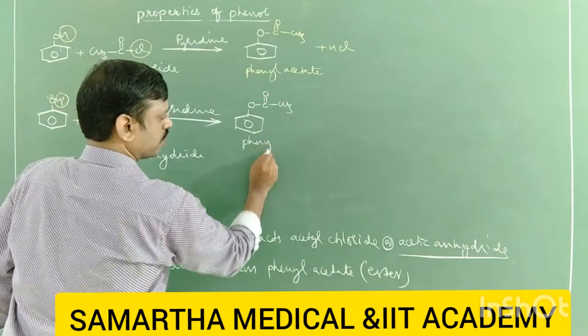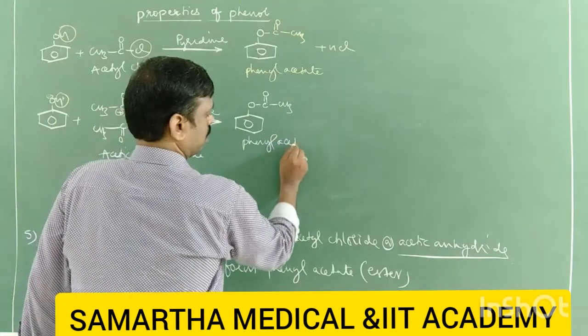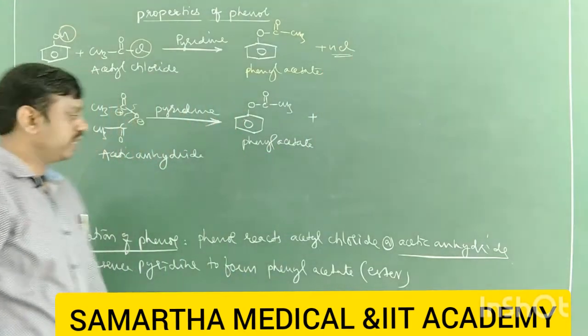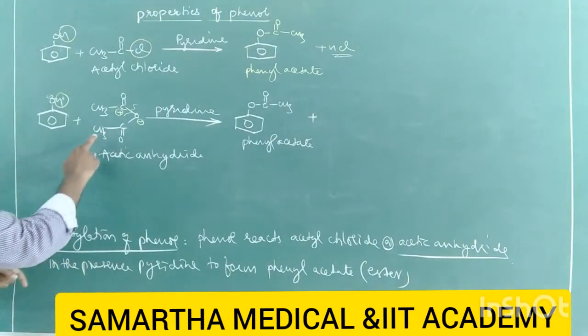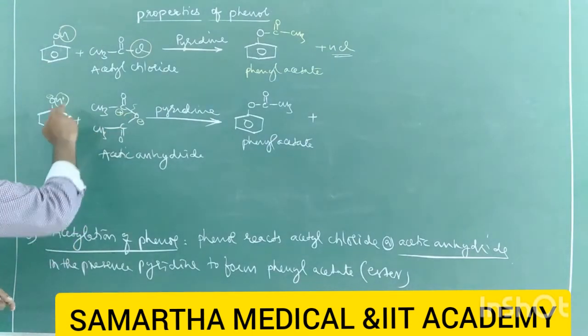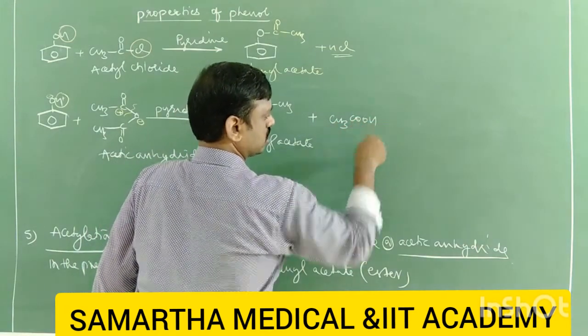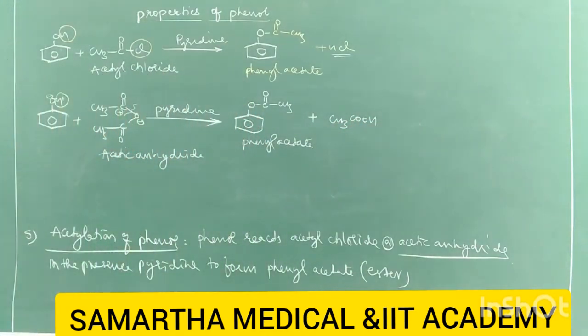Phenyl acetate is the product, but the byproduct changes. Here the byproduct is hydrochloric acid, but here the byproduct is CH3COOH, acetic acid. So this is acetylation of phenol.